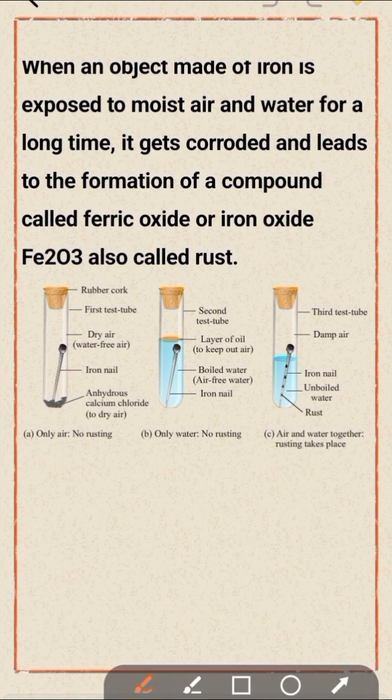The conditions are shown in the picture explained by the question. First test, only presence of air: no rusting. Second test, only presence of water: no rusting. But in the third test, all conditions are present, so the iron is rusting. Show the picture properly, please.